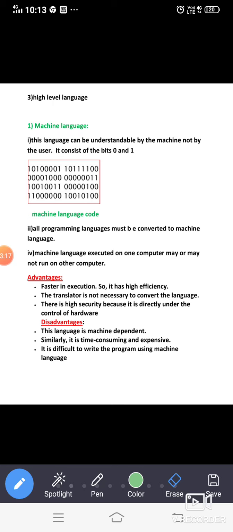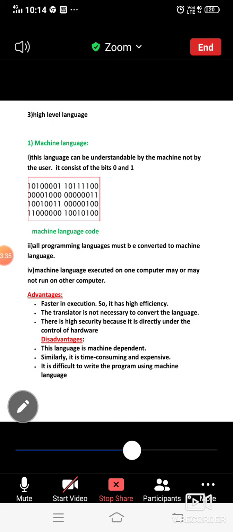Try to remember. I am just giving a brief overview to tell you that they are very easy. Then I will elaborate the concepts topic by topic.